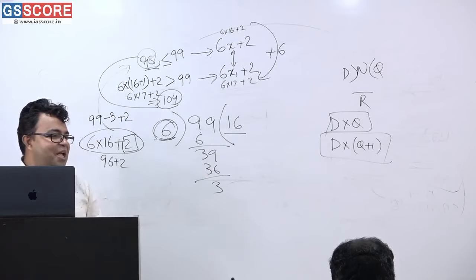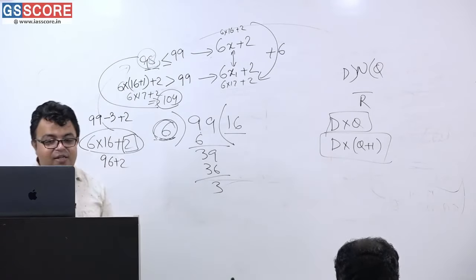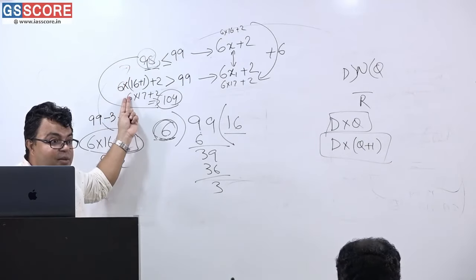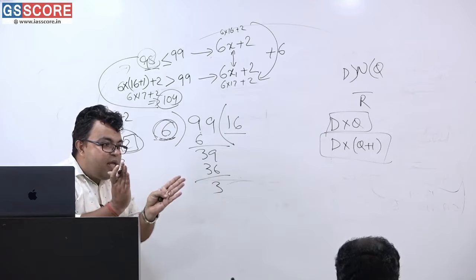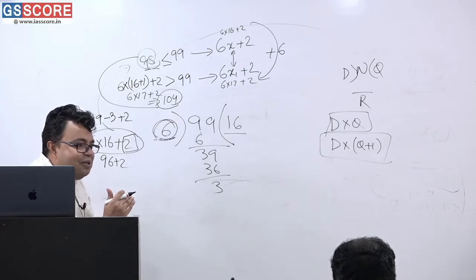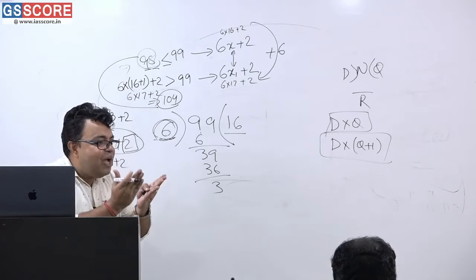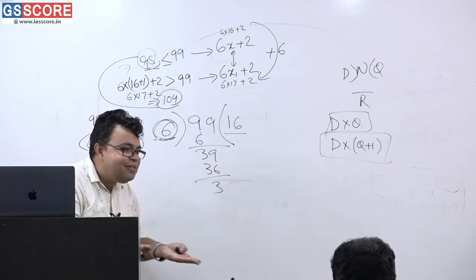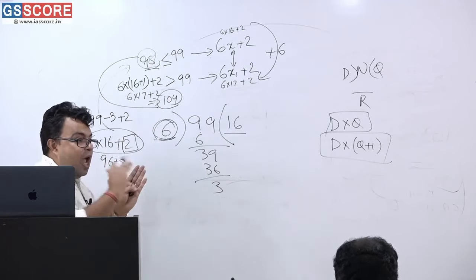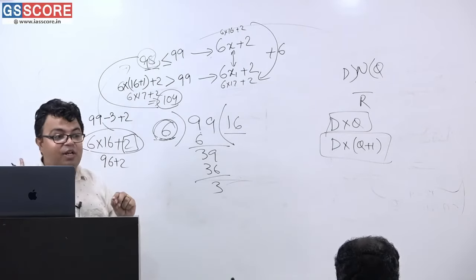6. See here, if it is being asked, what is the difference between the second such number and the third such number? Are you understanding? Second such number, third such number. So the second such number is below 99 and the third such number is after 99. Am I correct? So 3 plus 2 is 5, 5 sixes are 30, 30 is the answer. Am I correct or not? Understand my point again. I said just below and just after. It means the divisor difference has got only 1. That is why 6 into 1 is the answer.